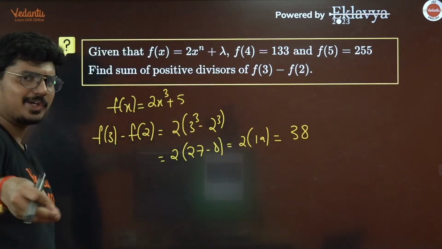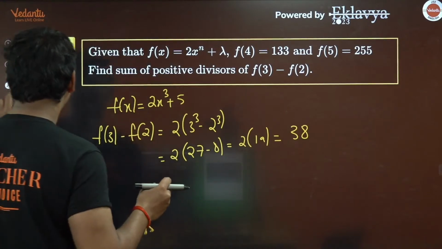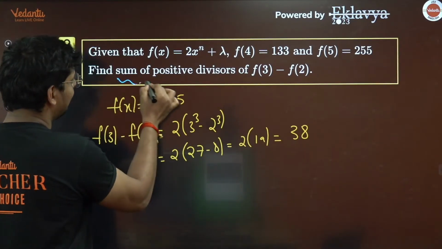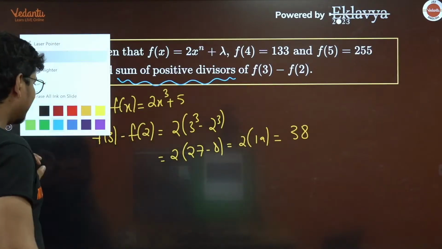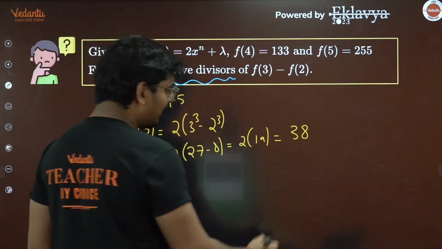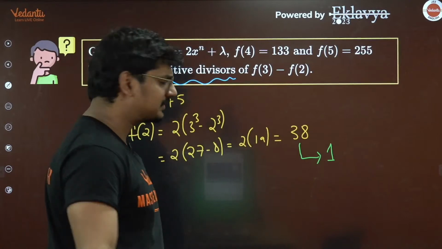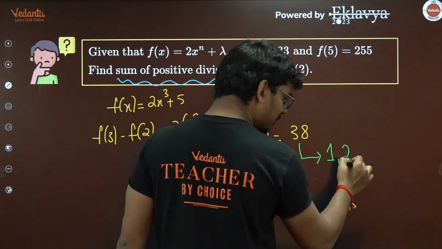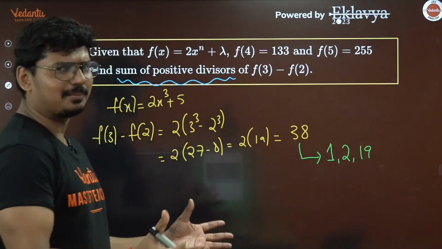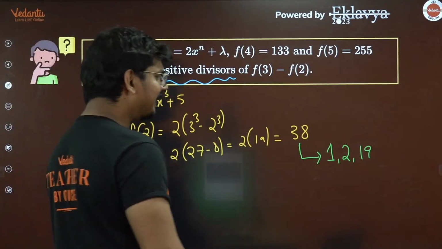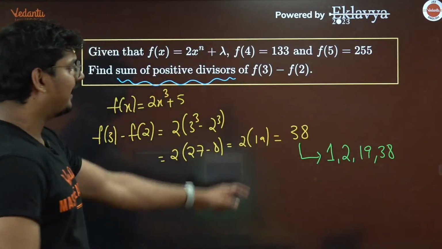Now this is not where the question ends. This is not where the question ends, students. He's asking you to figure out what is the sum of the positive divisors of this number. So first what we need to do is figure out what are the divisors of 38. Of course positive divisors: 1, definitely 2, and then we have 19. I think there is no other number between 2 and 19, right? 19, and then we have 38. All those are going to be the divisors of 38.